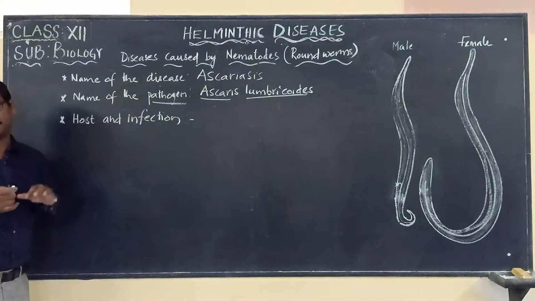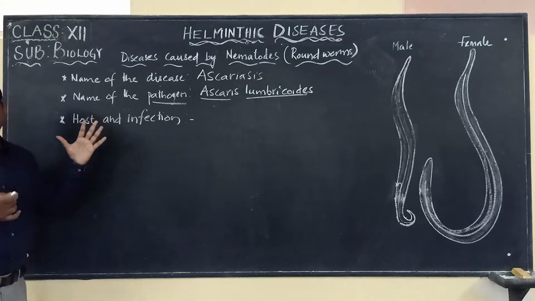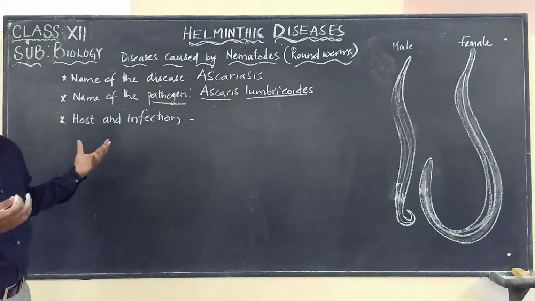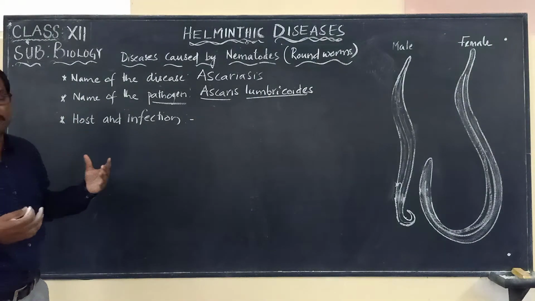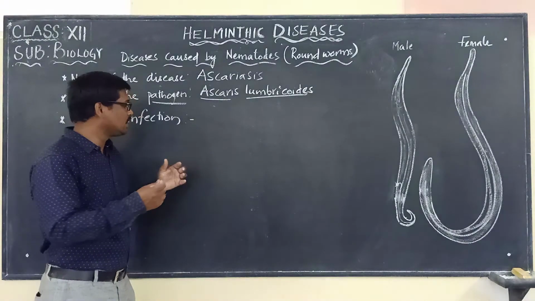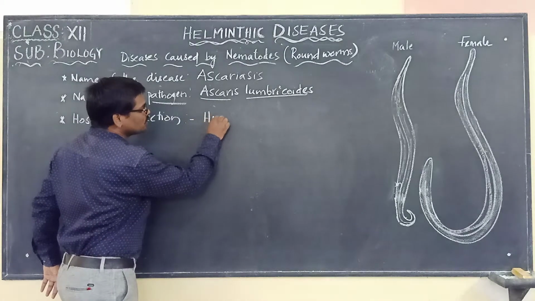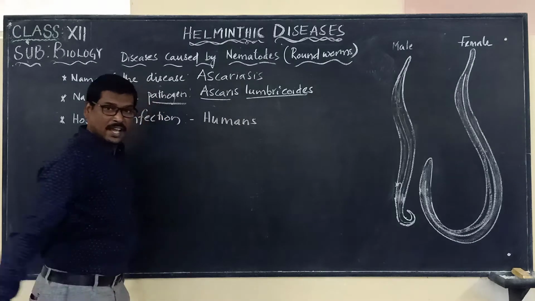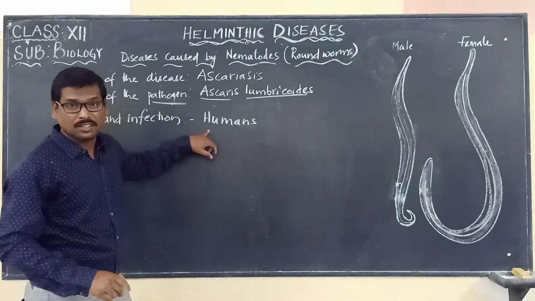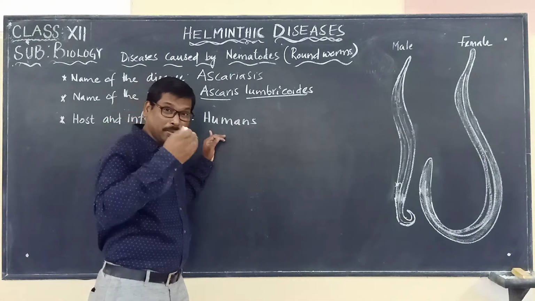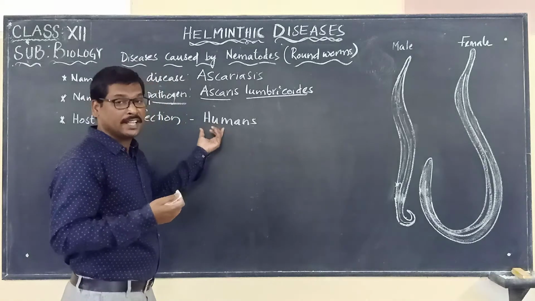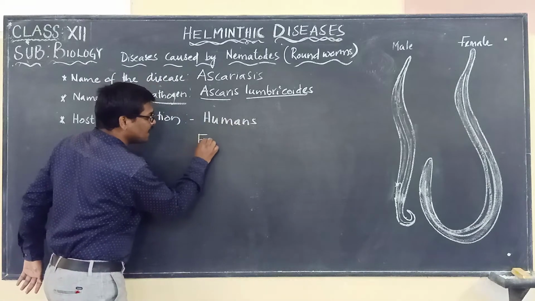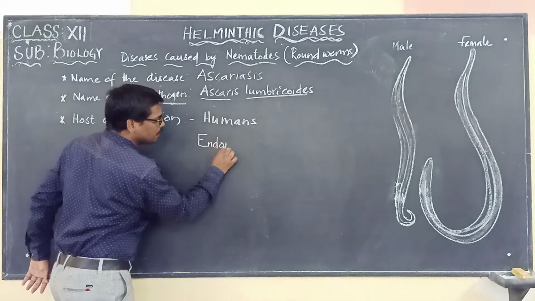Now host and infection. In whom will this disease be caused? Here we have to remember that the host is humans. It completes its life cycle in humans, where it is present as an endoparasite.